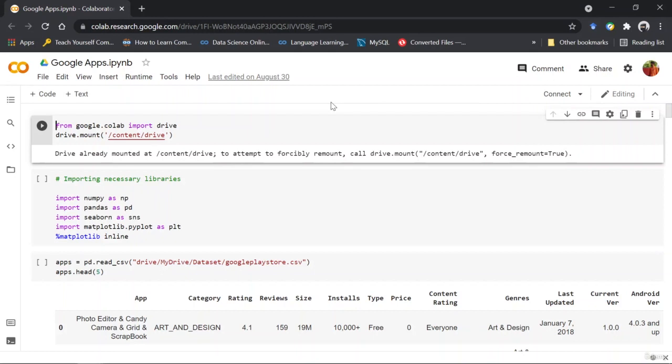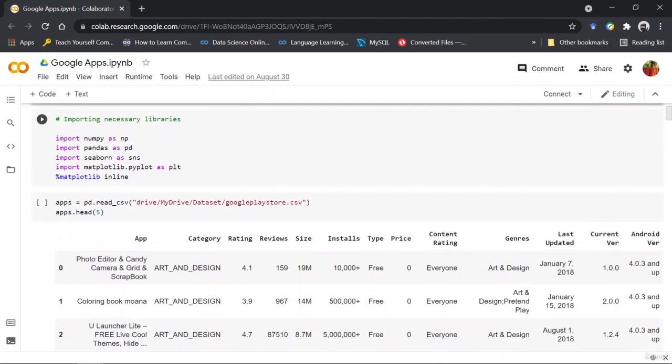So this is the first part of the project where we will be building a machine learning model for prediction of ratings for the apps. Now, as you can see, the first code block here is to mount the drive folder onto this Colab notebook. Meaning, now we can access the files stored in our drive folders from this Colab notebook. And as you can see, I have mounted the drive folder from my content directory onto this Colab notebook.